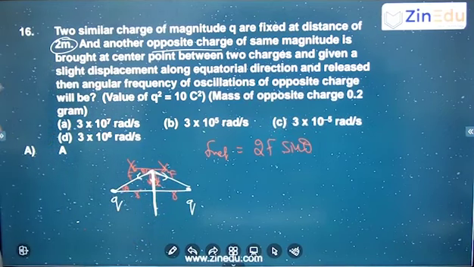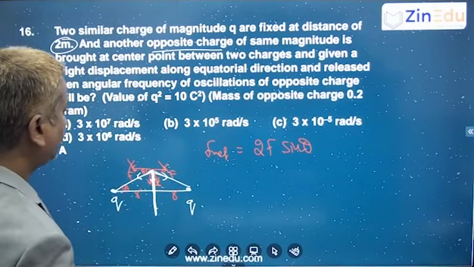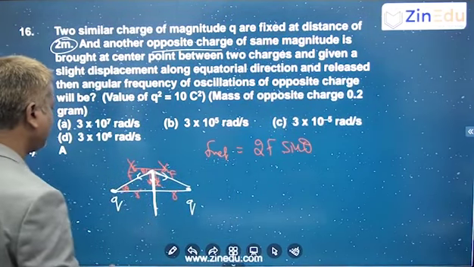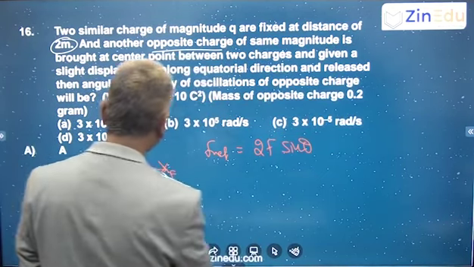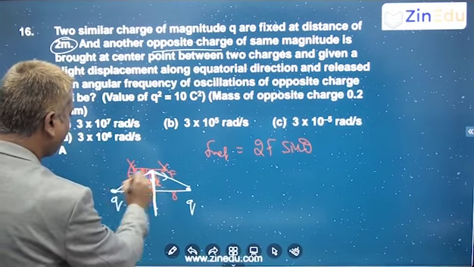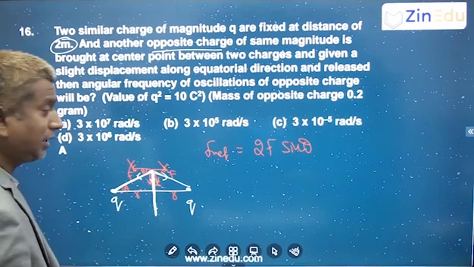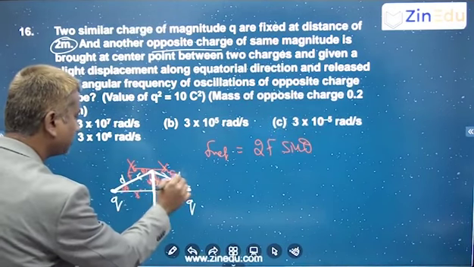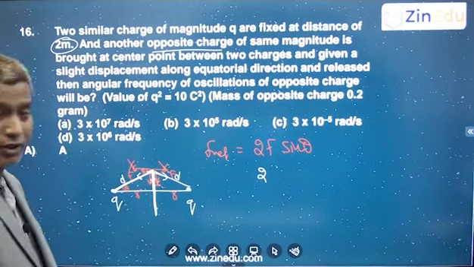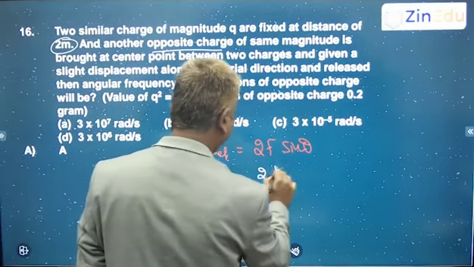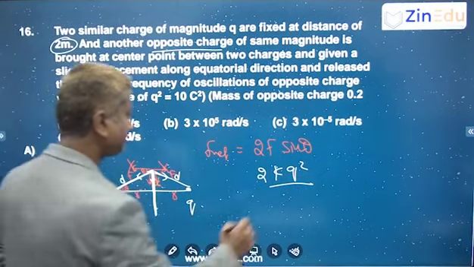Okay, now so that is a force, 2 F sin theta. F is what, and sin theta is what, x upon this. You can take it as something like the distance from here to here, as d. This is also d. So 2 into force, this force you can write as kq square by d square.